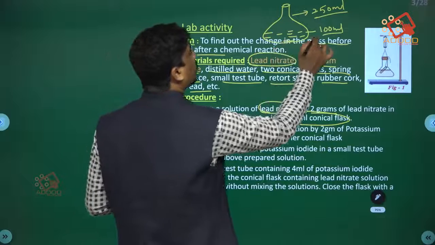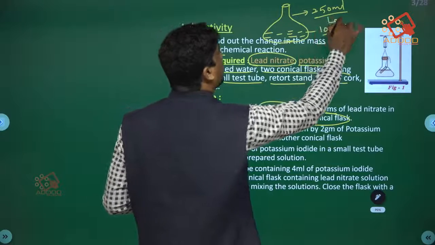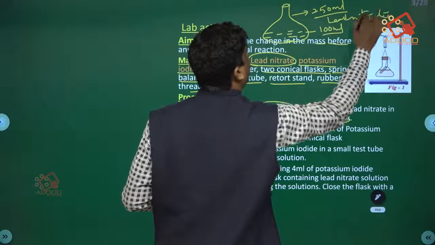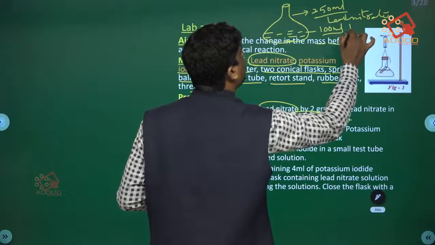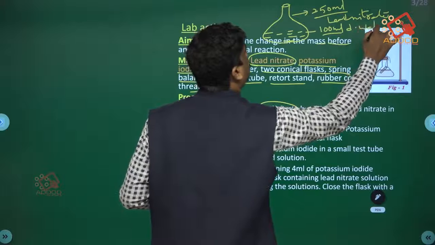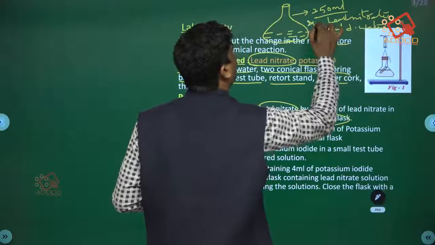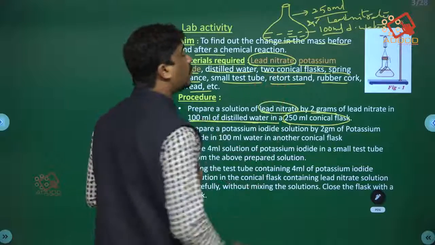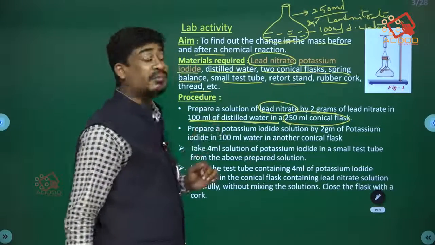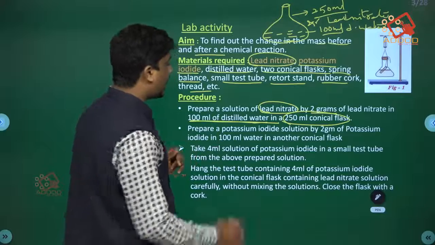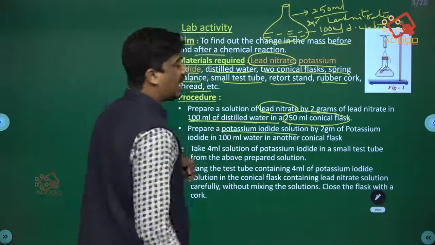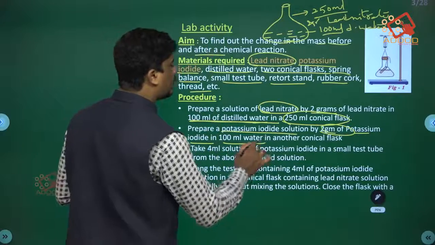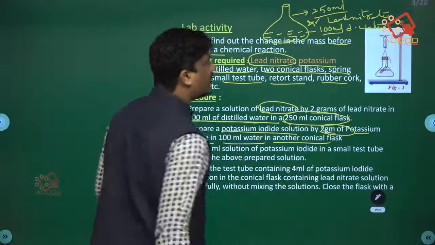So this is the composition of lead nitrate plus 100 ml distilled water. 2 grams of lead nitrate and 100 ml of distilled water, pour in a 250 ml conical flask. Prepare a potassium iodide solution by taking 2 grams of potassium iodide in 100 ml water in another conical flask.